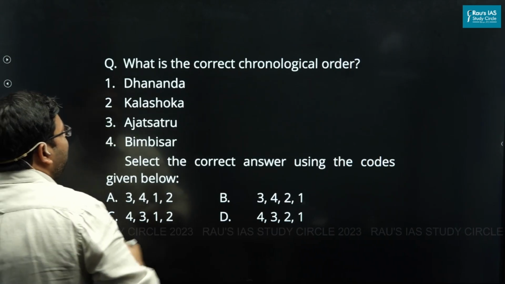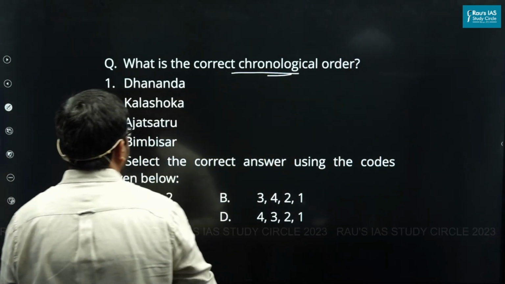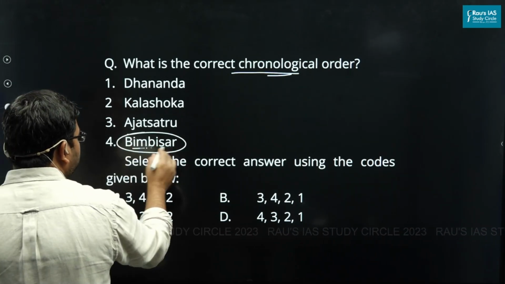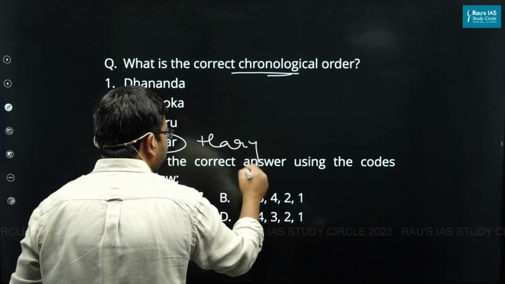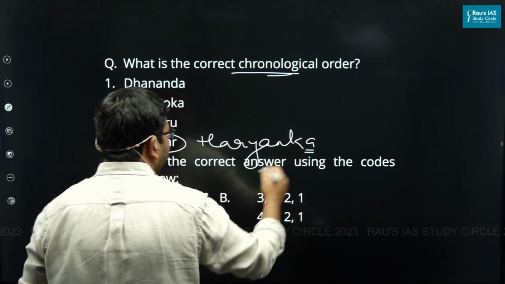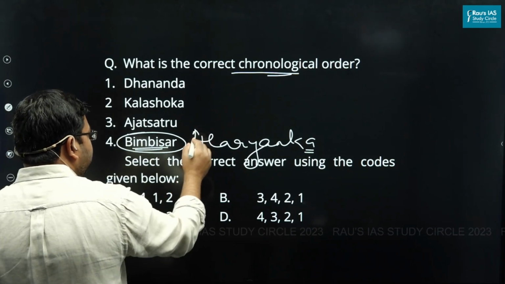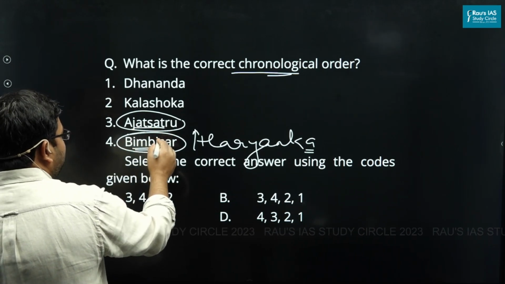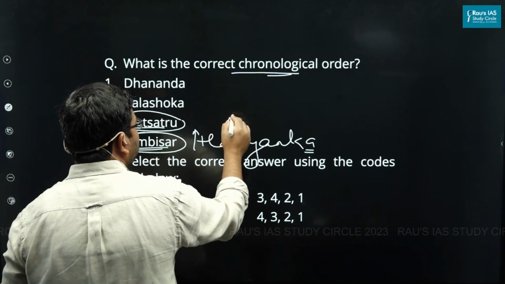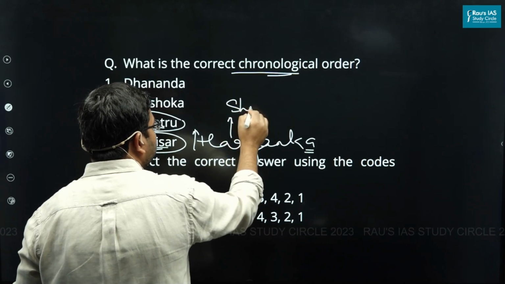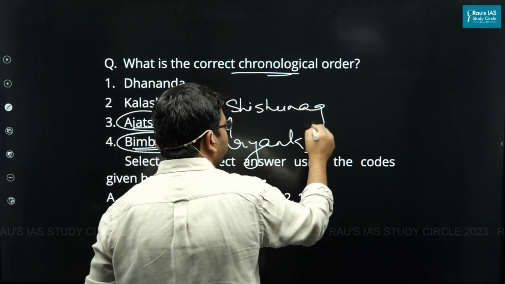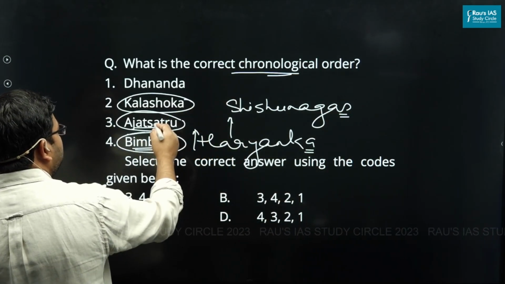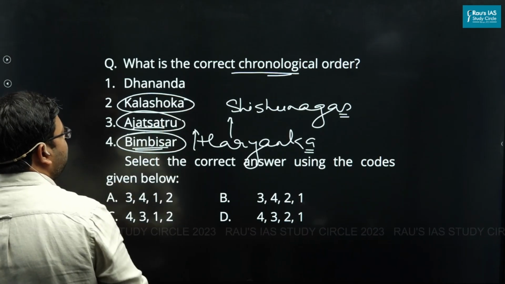The next question says what is the correct chronological order? Now, the first prominent ruler of Magadha was Bimbisar from Haryanka dynasty. Just now we discussed Bimbisar. Son of Bimbisar was a powerful ruler, Ajatasattu. And then after the Haryanka dynasty's rule came the time of the Shishunagas. In the Shishunaga dynasty, a powerful ruler was Kalashoka. So after Ajatasattu, there would be Kalashoka.